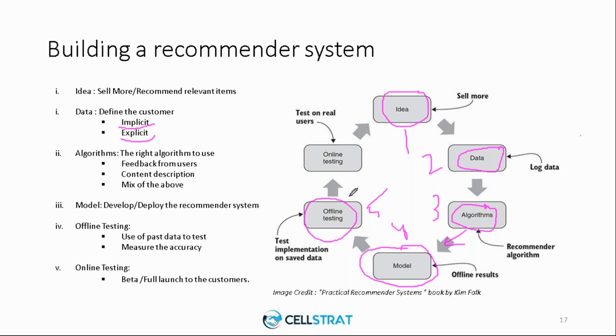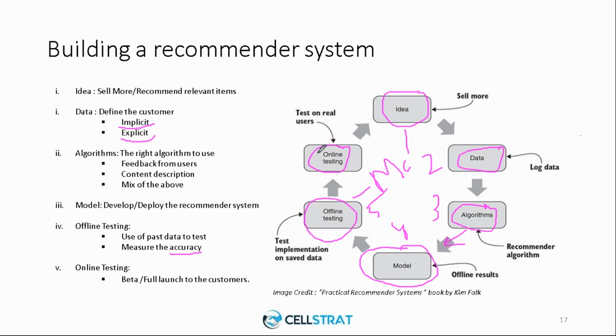If the right recommendations are made, or if you have certain metrics to measure, for instance accuracy or any other factors for the performance of the model, and you feel that the model is performing well, you can deploy it into the site or the system.